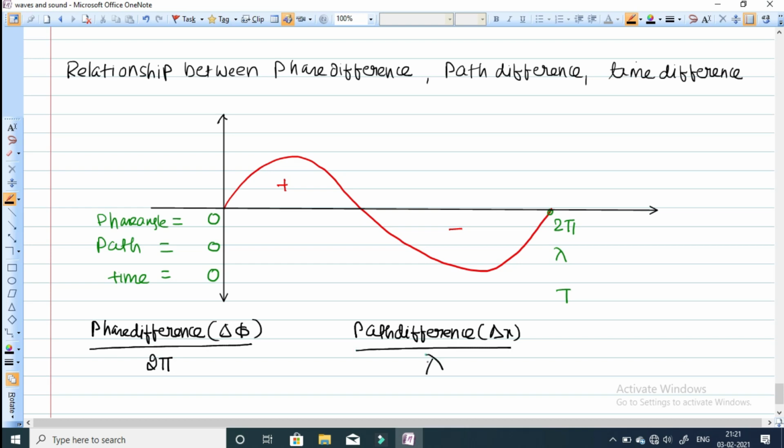Similarly, we can calculate the time difference between two waves. Suppose I write delta t, and the total time is T. Then this equation will hold, and from here you can establish the relationship. So this is all for today's topic.